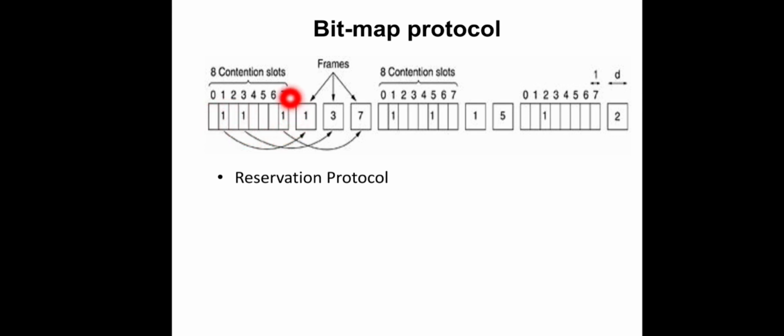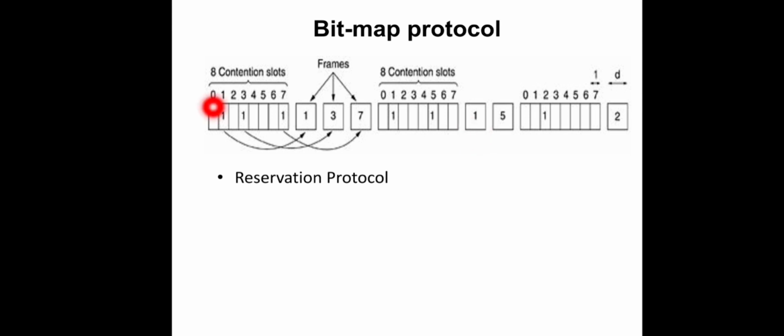It has to wait until all the slots are over in the contention period and all these frames are sent by the corresponding stations. During the second contention period, it can reserve its slot, and it has to wait until the entire contention period is over. Then only it can send the frame, right? This much delay will be there for low numbered stations.